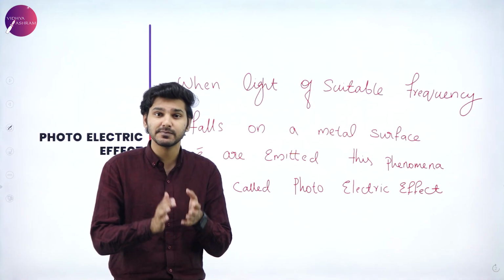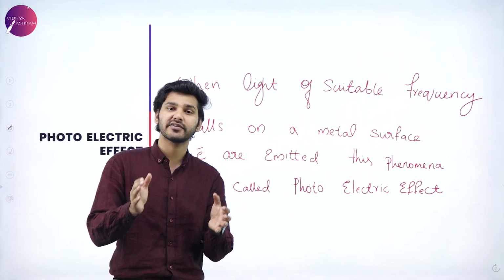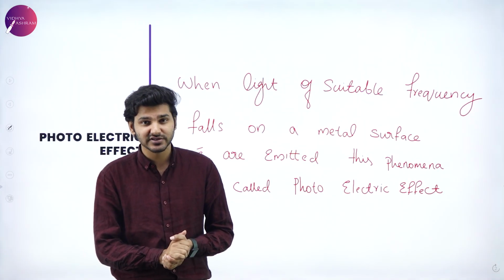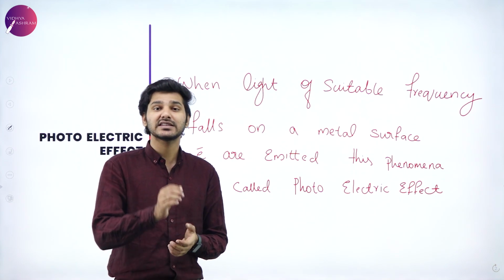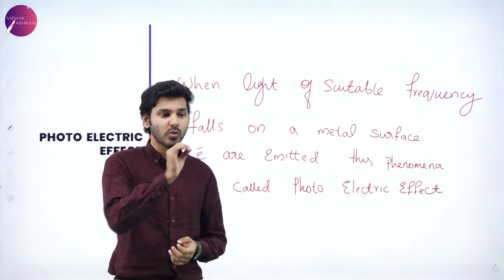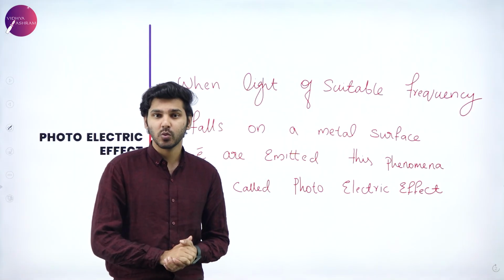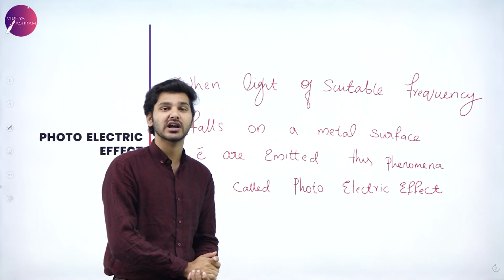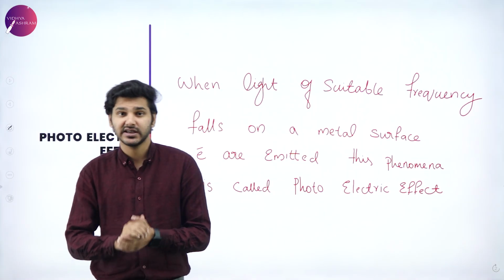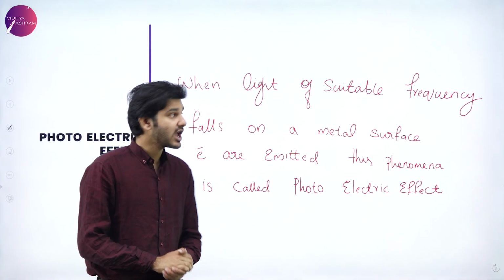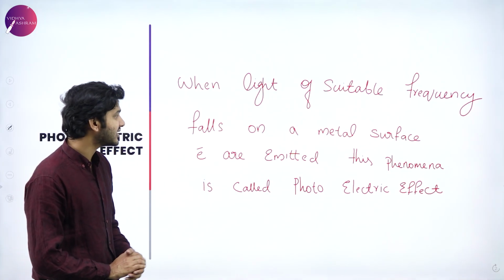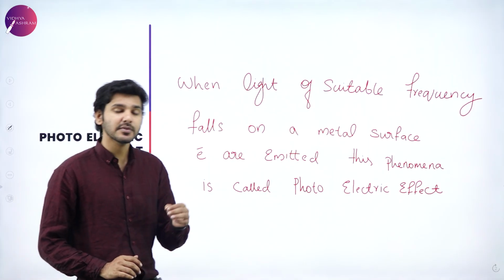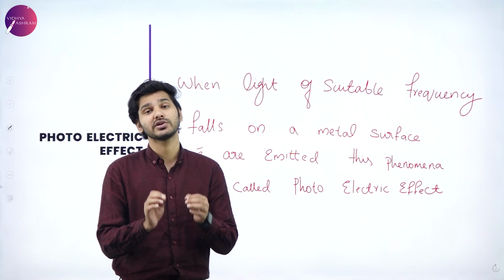He mathematically proved why the photoelectric effect happened. He's not the person who carried out the experiment, and he's not the person who stuck around in the lab. He's the one who theoretically formed why the photoelectric effect happens. What happens to the energy? Why is this phenomenon happening just like this? That is what Einstein did. So again, the definition of photoelectric effect is that when light of suitable frequency falls on a metal surface, electrons are emitted, and this phenomenon is known as photoelectric effect.